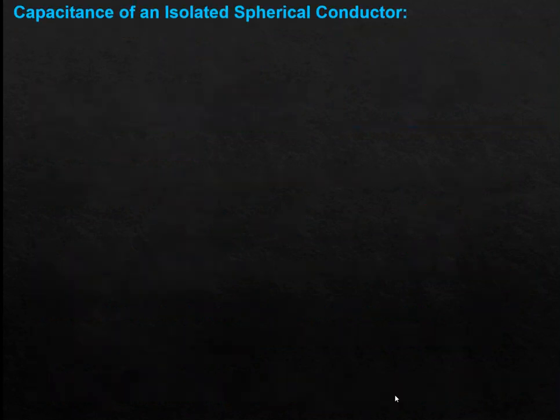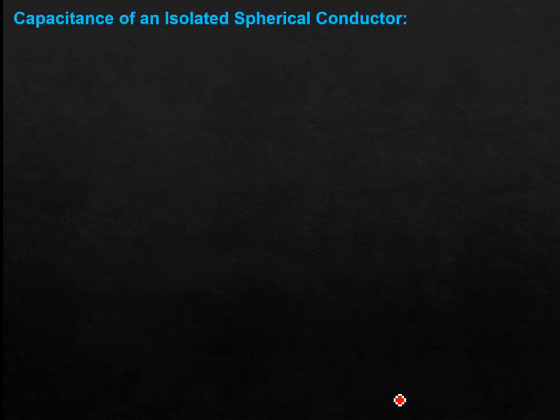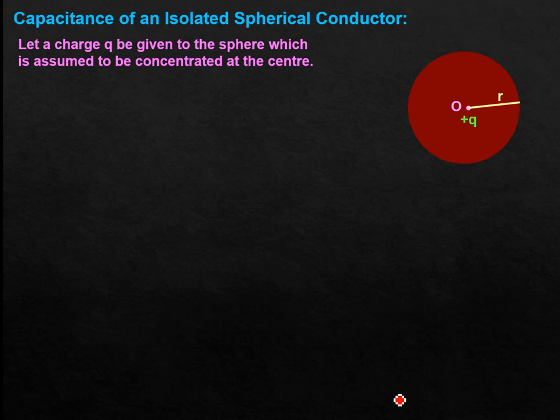Now, the capacitance of an isolated spherical conductor. Say we have taken a spherical conductor, and at its center we place a positive point charge. Let a charge Q be given to the sphere, which is assumed to be concentrated at the center.